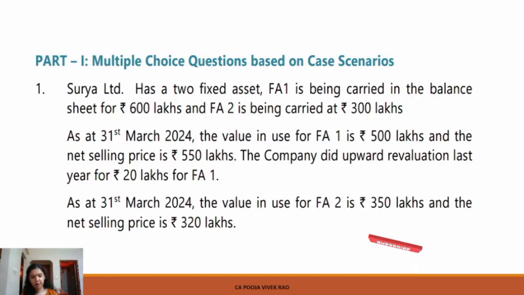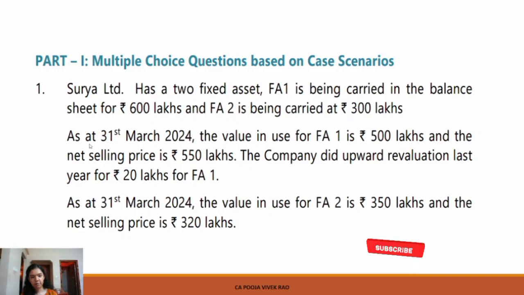So in the revision test paper of January 2025, here I have part 1 multiple choice questions based on case scenario. So the first question. Let's read out this question first. Surya Limited has two fixed assets. FA1 is being carried in the balance sheet for rupees 600 lakhs and FA2 is being carried at rupees 300 lakhs.